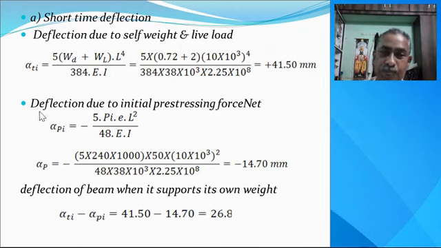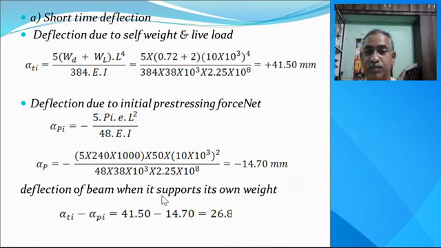That's why positive. Deflection due to the initial prestressing force, that is alpha Pi, is equal to minus, due to prestressing it works in the upward direction. 5 Pi, that is the initial force, into eccentricity multiplied by L square divided by 48 EI. So we get alpha P is equal to minus 14.70, that is the upward direction.